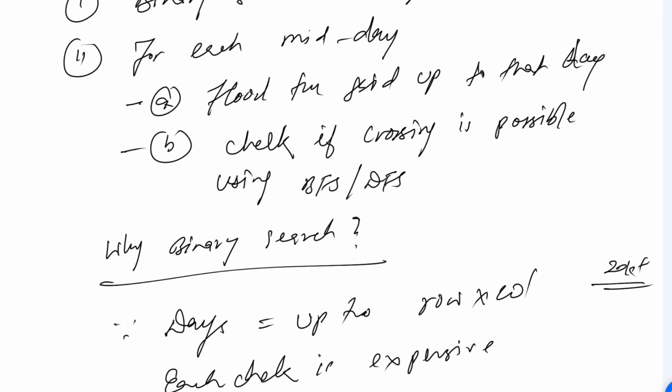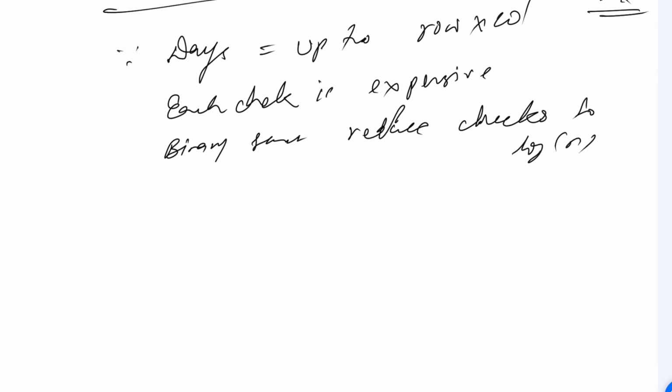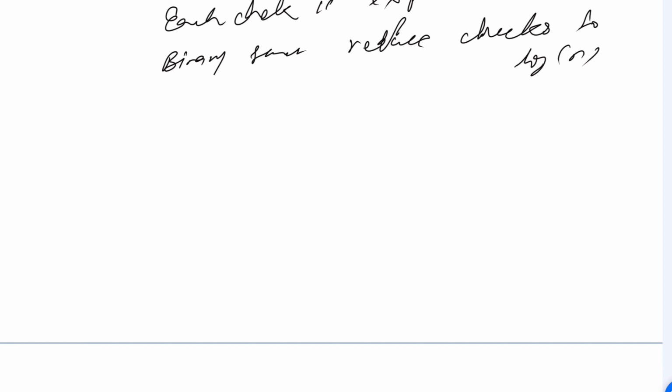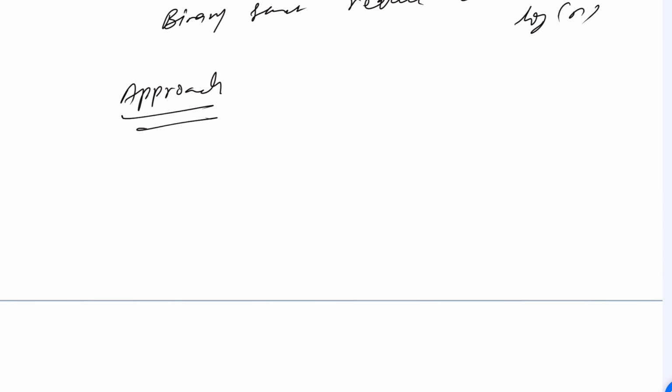So we'll use binary search, which will reduce checks to log n time. Can I say that? This is our strategy. Now think about the approach.